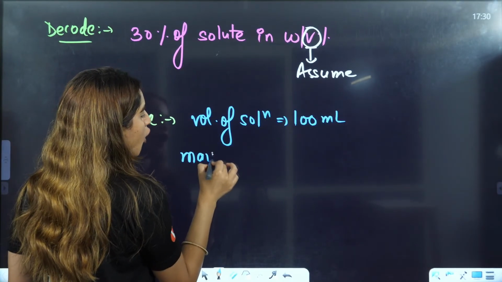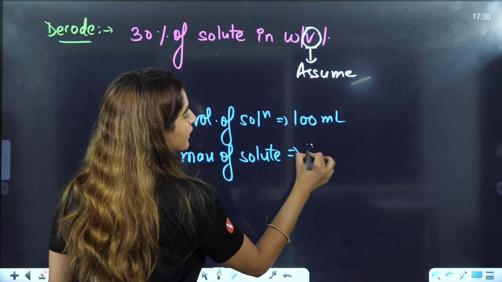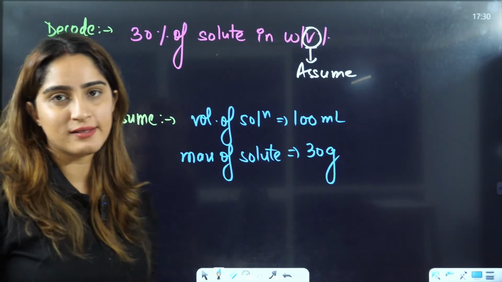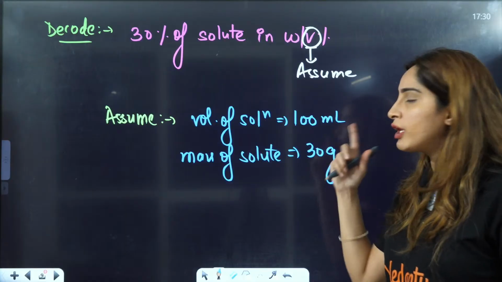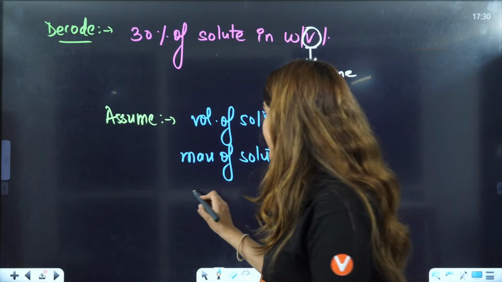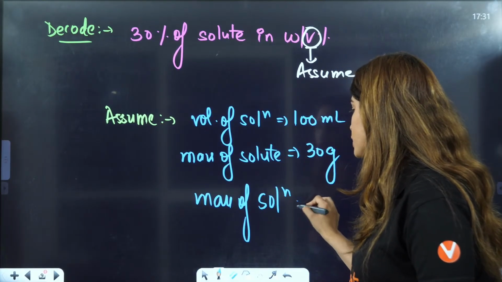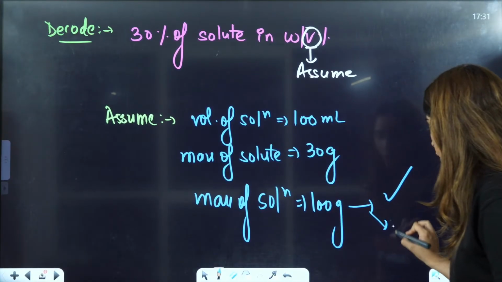Mass of solute is given to be 30 grams. Now, can I just write down the mass of solution is 100 grams? Can I write here mass of solution is equal to 100 grams? Is it right or is it wrong?